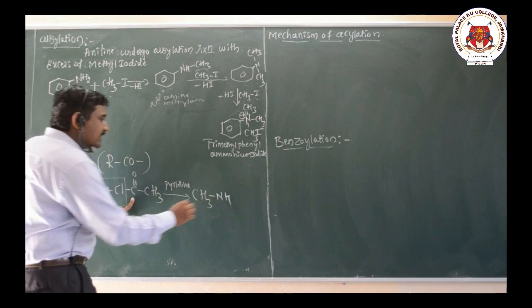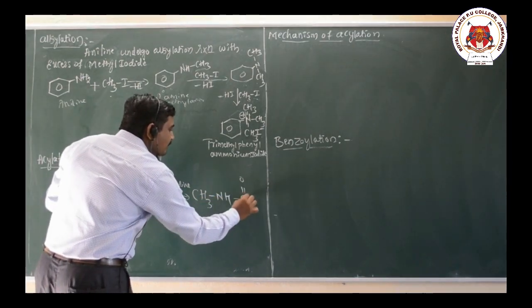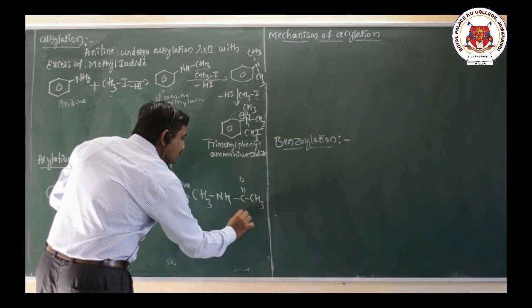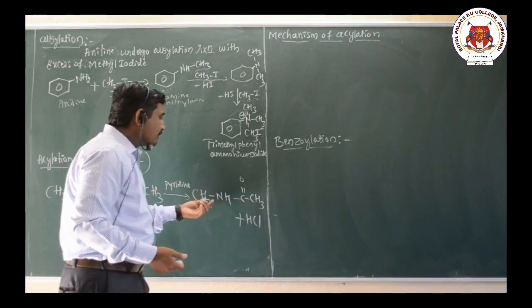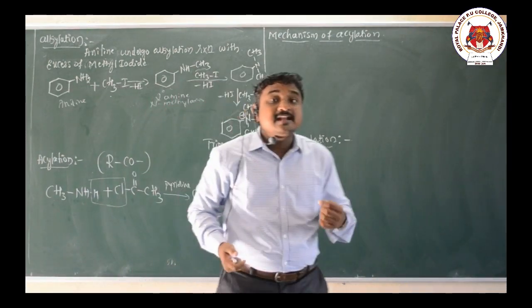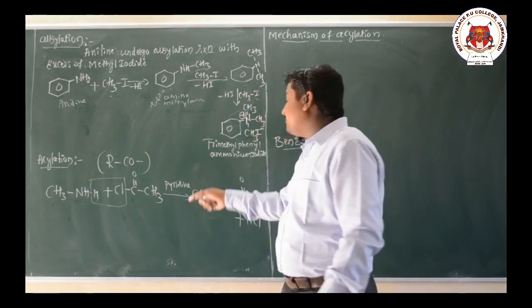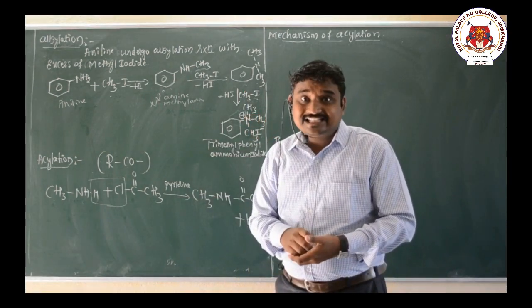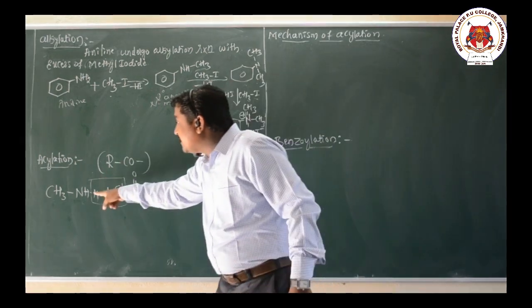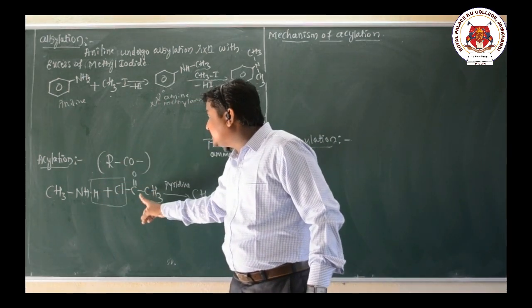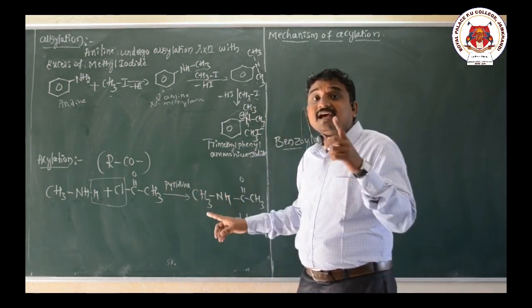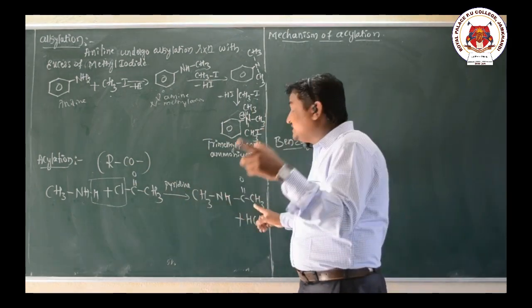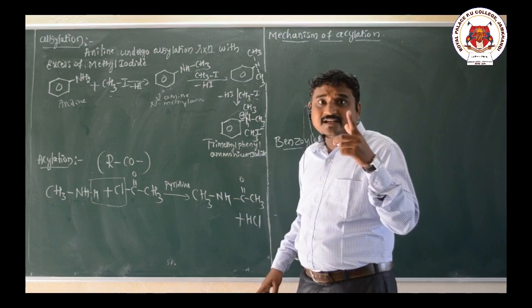Now the product is CH3NH, then C double bond O CH3, plus removal of HCl. The name of this product is N-methyl acetamide. So the primary amine reacts with acetyl chloride in presence of pyridine, and that gives N-substituted acetamide.